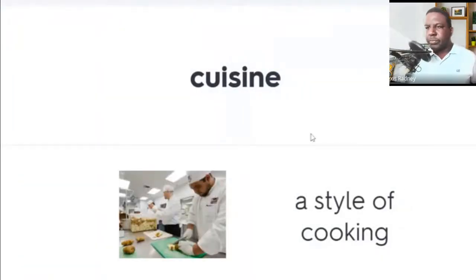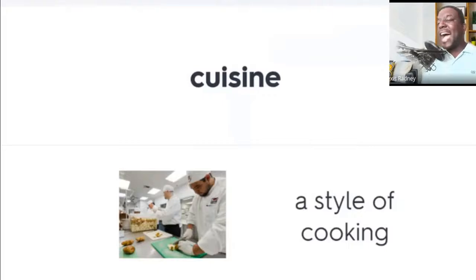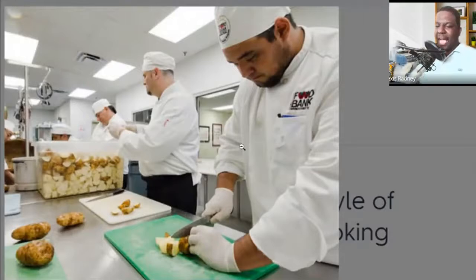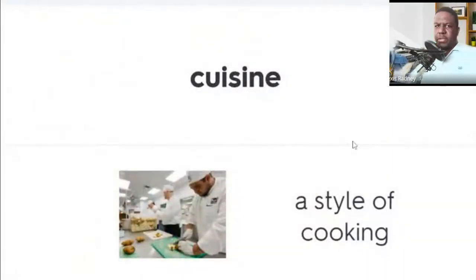Cuisine. A style of cooking. As you can see, there are different kinds of cuisine. That is American cuisine, Spanish, Japanese, Chinese cuisine. It's a style of cooking.